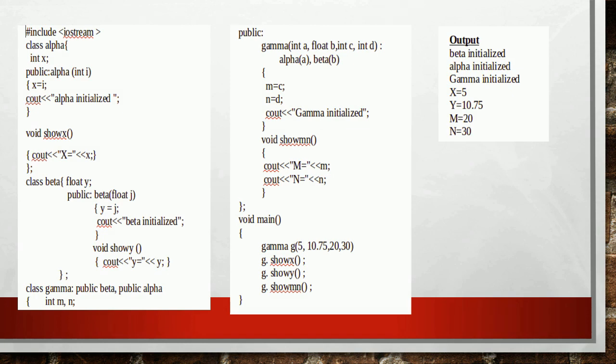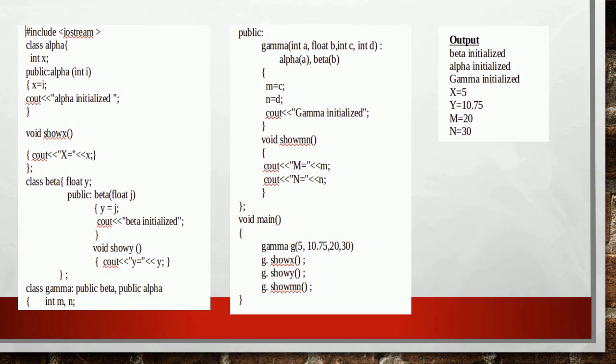Here the constructor of gamma has 4 arguments. The first integer argument contributes to the constructor of alpha, the second float argument contributes to the constructor of beta, and the next two integer arguments are used to initialize the derived class members m and n.